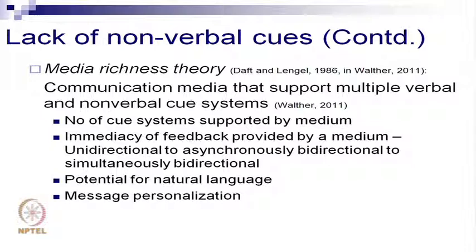Asynchronously bidirectional is send an email, wait for the response. The response may come in 1 hour, it may come back in 1 month, it may come back in 1 year. So you space out. Simultaneously bidirectional is the chat messages. You constantly, it's almost like talking. So you're immediately getting a response, shaping your next response, and if you delay things, then people feel that something is wrong.